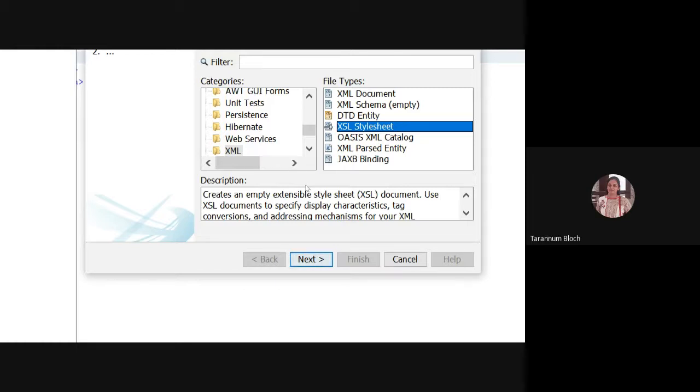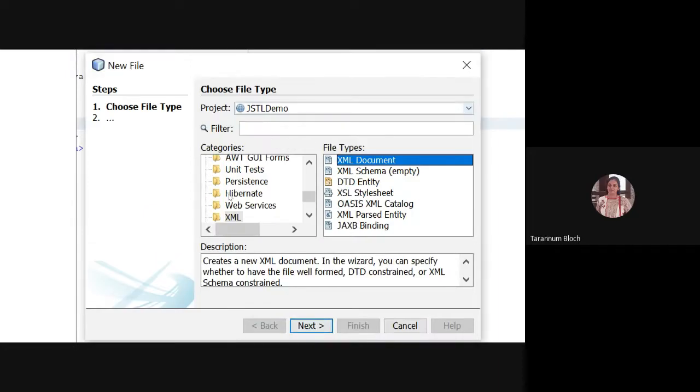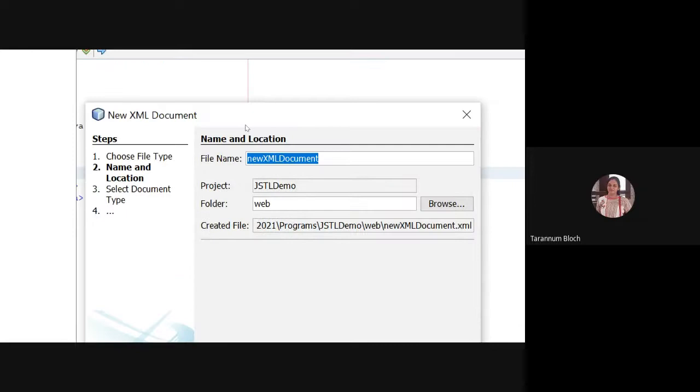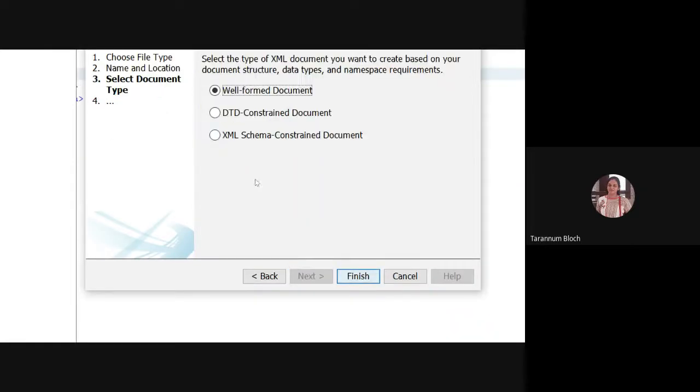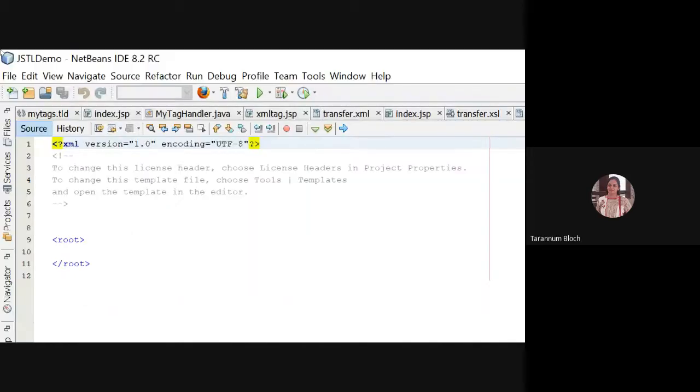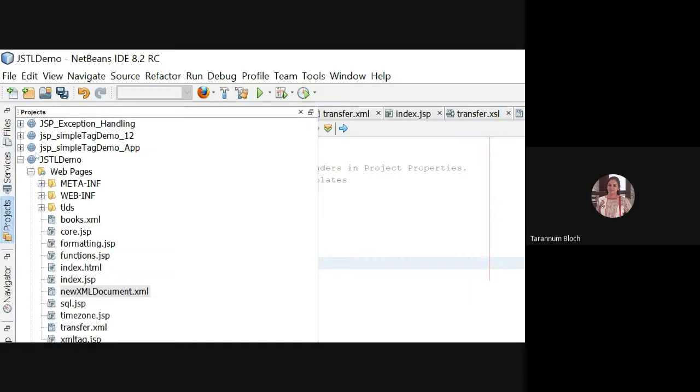So right now we are talking about the XML document. I can select the category XML and I can select the XML document. I can give the name. I have given books as a name in our program. Clicking next, I have to select this well-defined format. When I finish, it will give me this template. I can change this root to books, right? Books/books, and then I can go with the child tag also. Fine. So this is how we can go with the creation of an XML document.